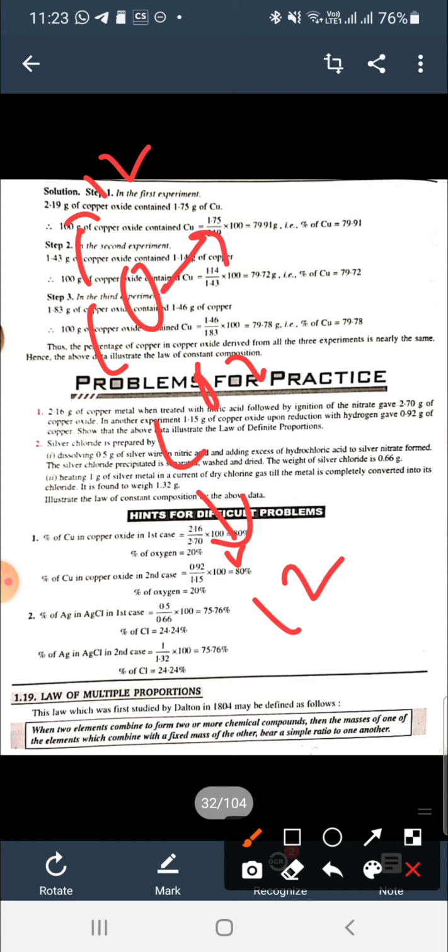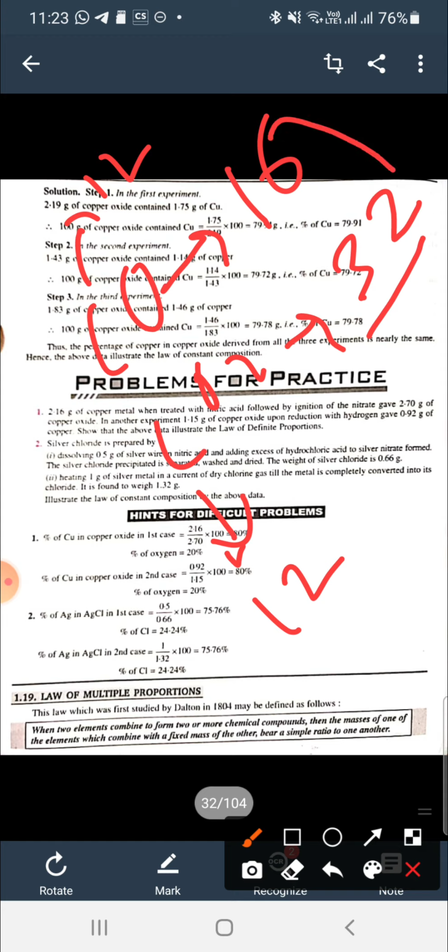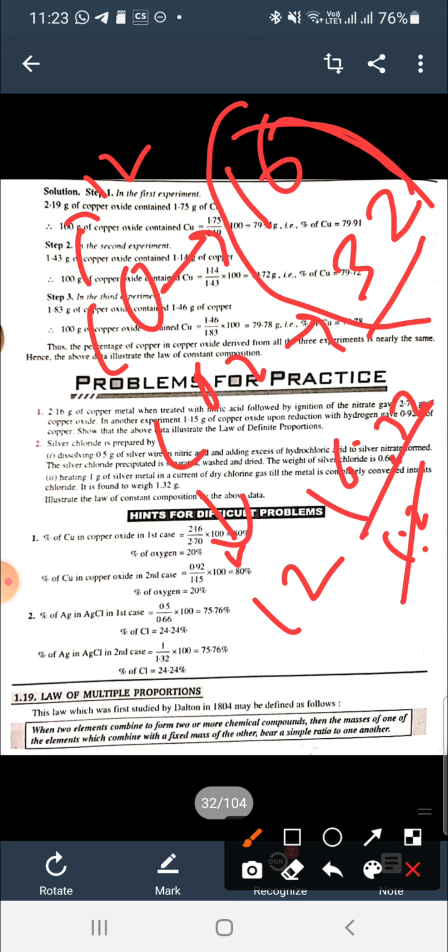Now in the first compound, carbon monoxide, oxygen has 16, and in the second compound oxygen has 32 gram by mass. So the ratio of oxygen will be 1:2, a simple whole number ratio. So this is the law.